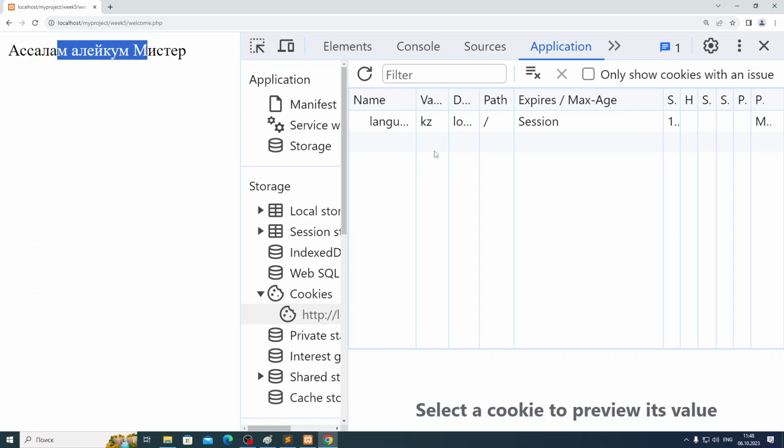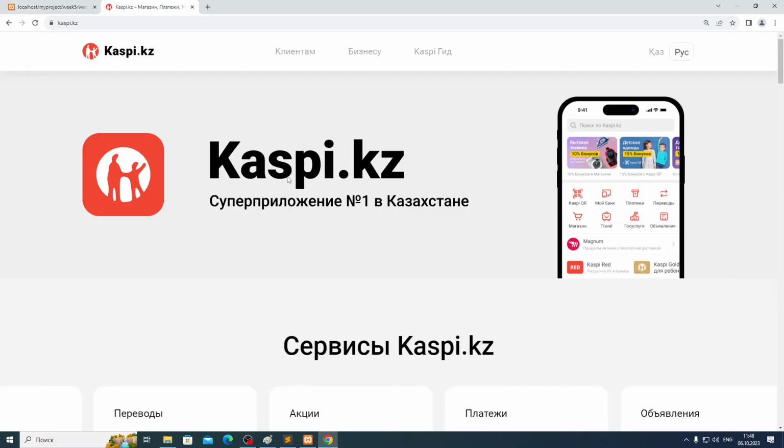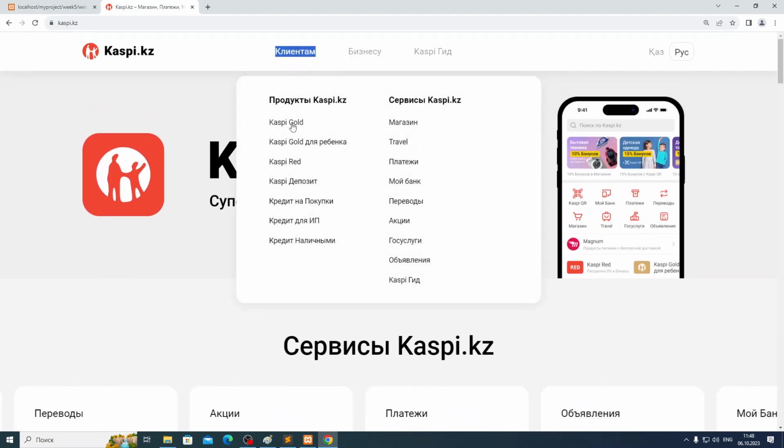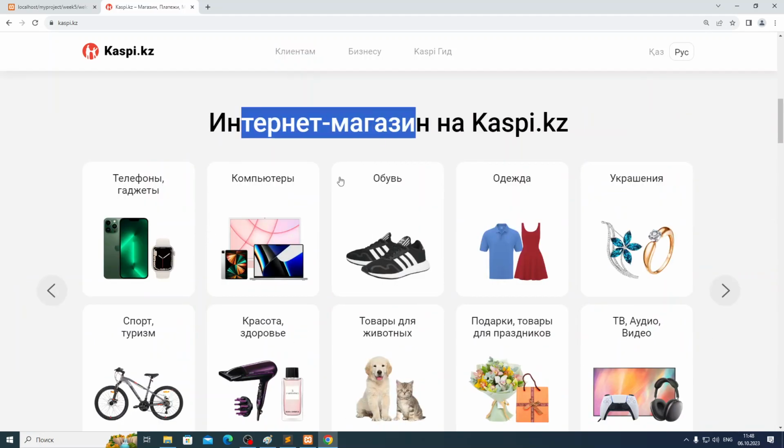And another kind of information we take from special files. This information is put into buttons, error messages, or, for example, I'll show you, guys. When we go to Kaspi KZ, we have this information, some menu info, menu text or button text.